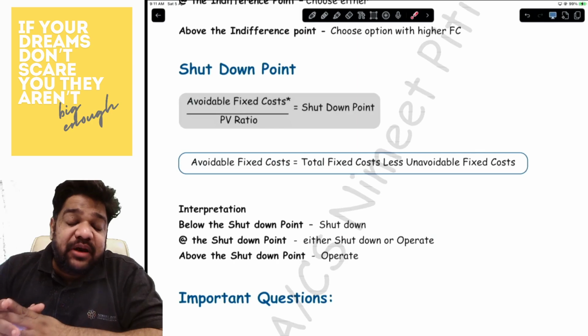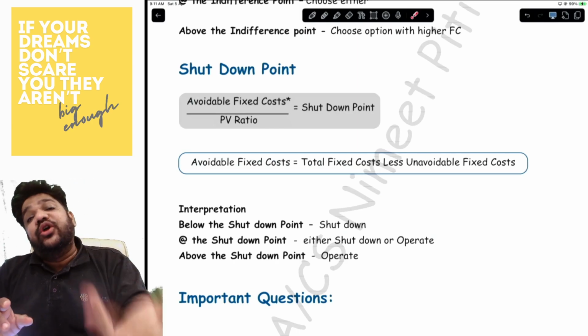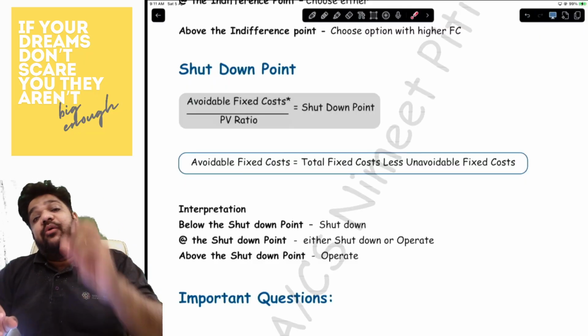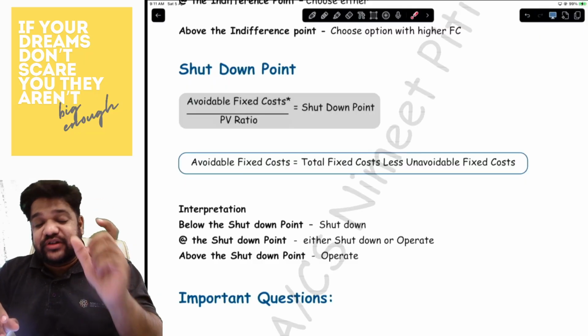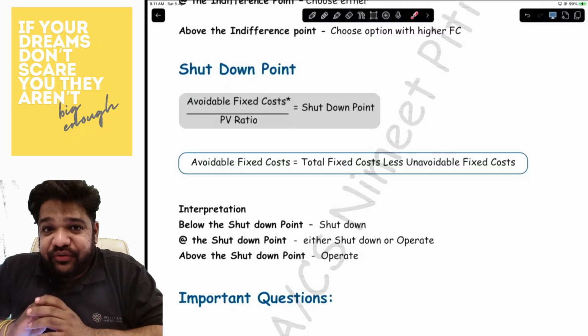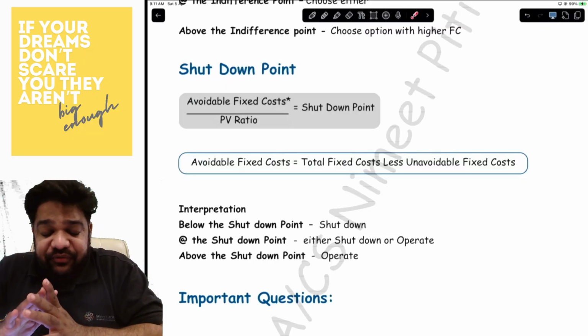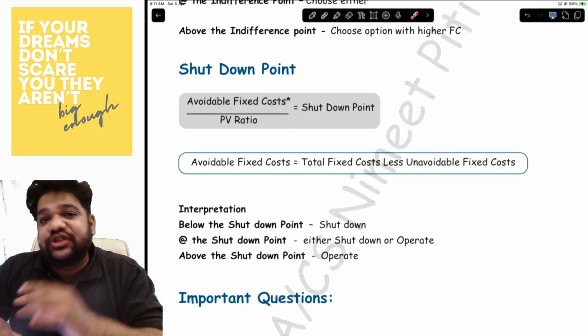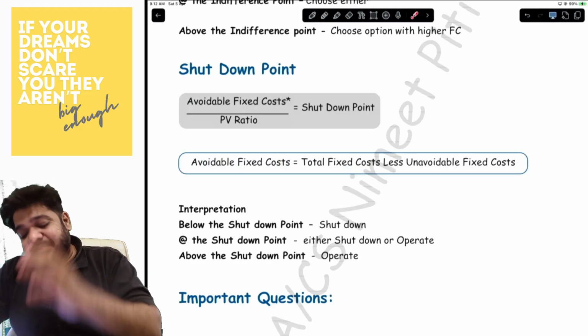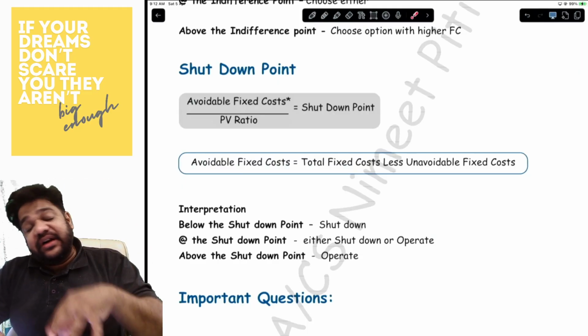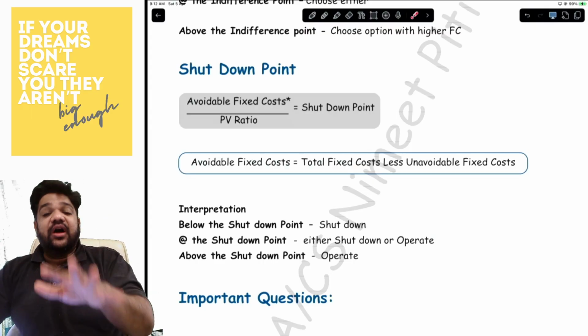Now, last thing, shutdown point. Shutdown point is avoidable fixed cost upon the PV ratio. How do you get avoidable fixed cost, you ask? Avoidable fixed cost is total fixed cost minus the unavoidable fixed cost. So total fixed cost minus the unavoidable is avoidable fixed cost. Divide that by the PV ratio. That is your shutdown point. And same like in the indifference point, you will have interpretation over here as well. So here, what do you do?